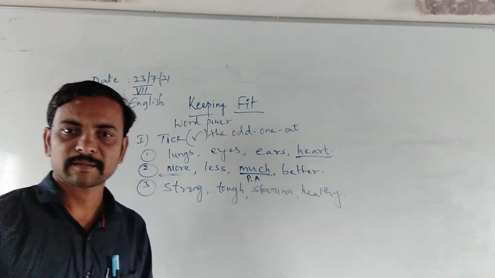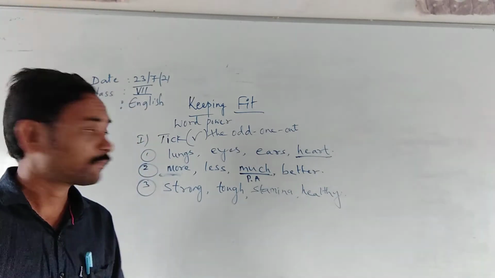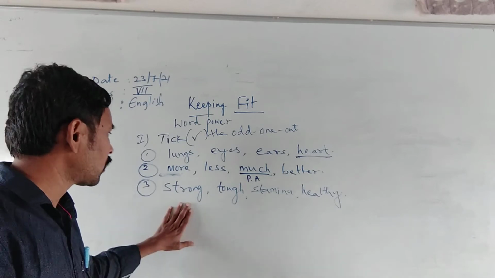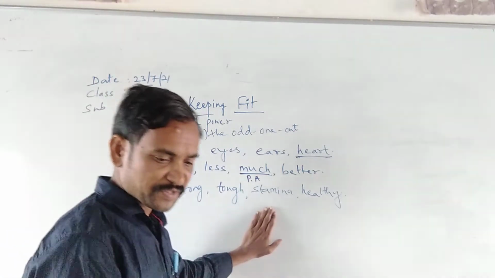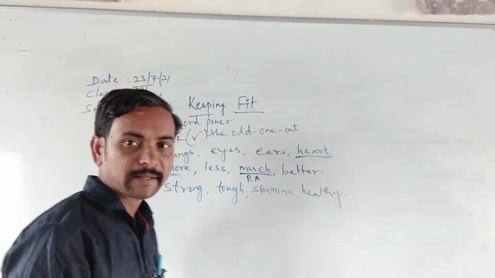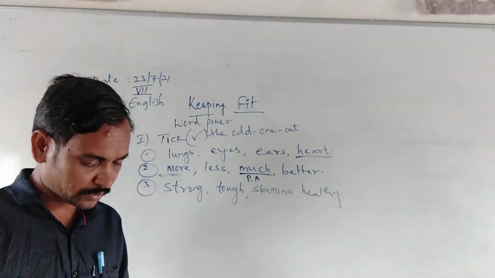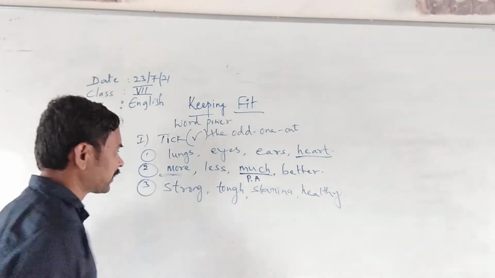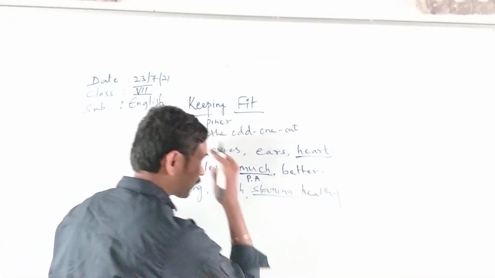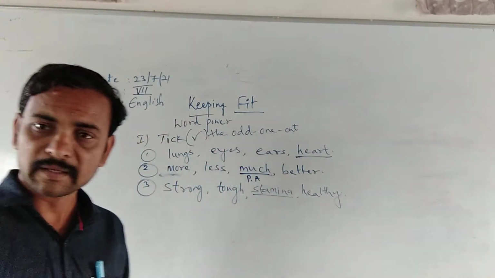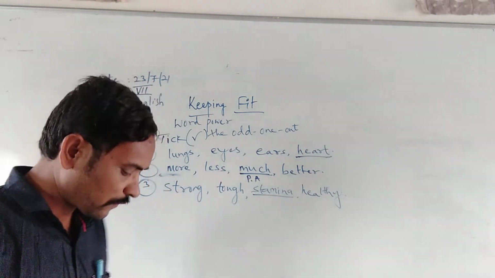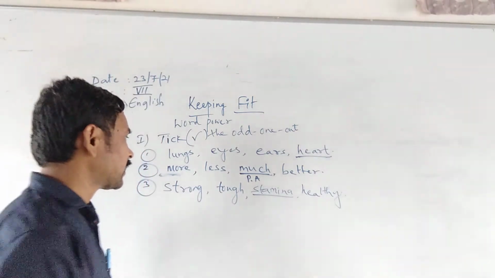Four words are there in the third set. Which is the odd one out? See here, stamina. I am going to underline stamina. Why? The reason is there. Stamina is a noun.